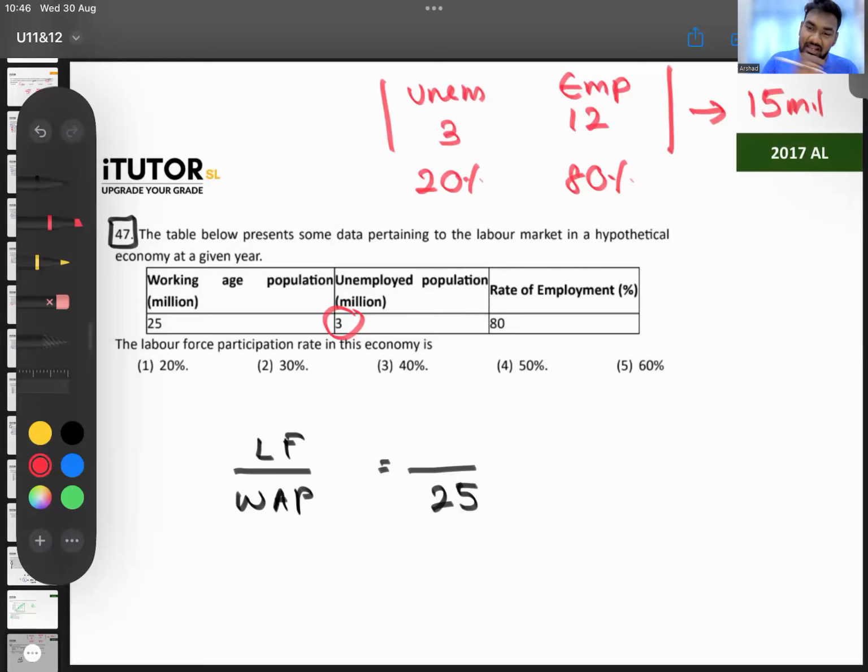Now, this one is again outdated, 2012 and 13. We don't want that. According to the household income expenditure survey, which 3 districts have the highest poverty headcount? We'll look at the district. For the last few years, what questions have they asked? One year they asked which province had the highest, one year they asked rural, urban, and estate. Now they are asking which district. So we'll look at the latest 2019 poverty headcount. What are the 3 districts, guys, with the highest poverty headcount?